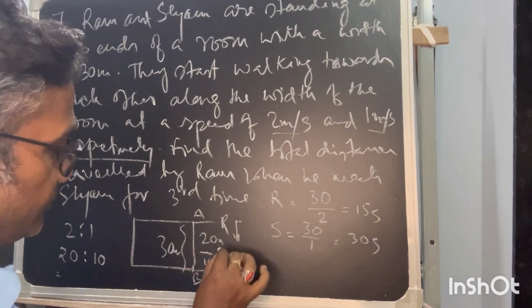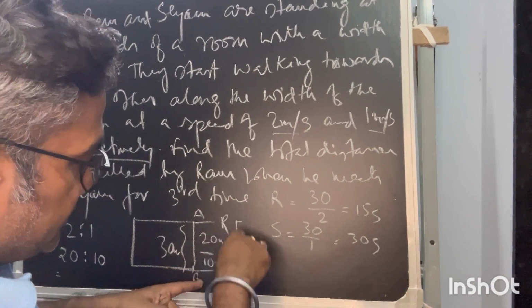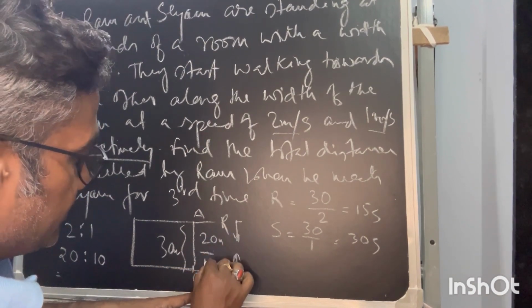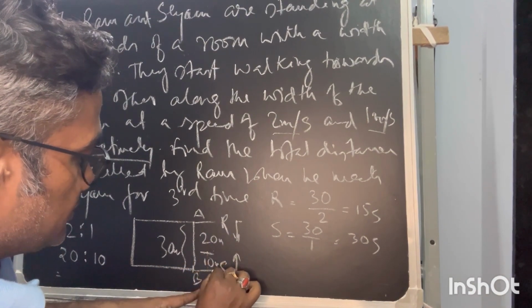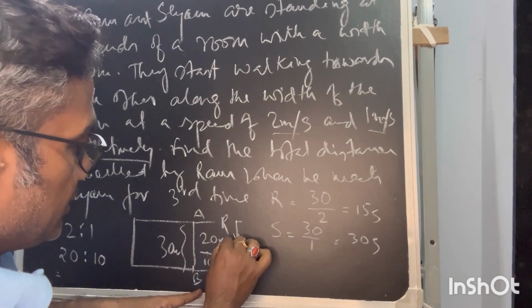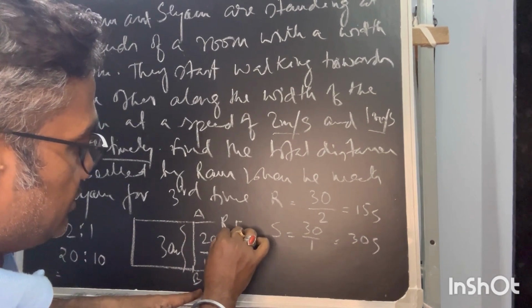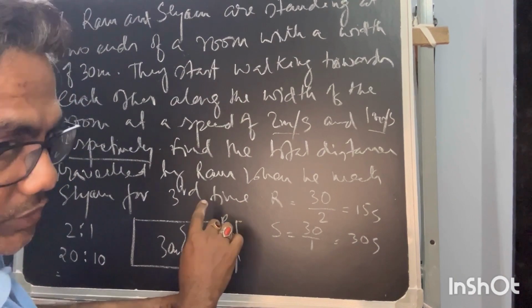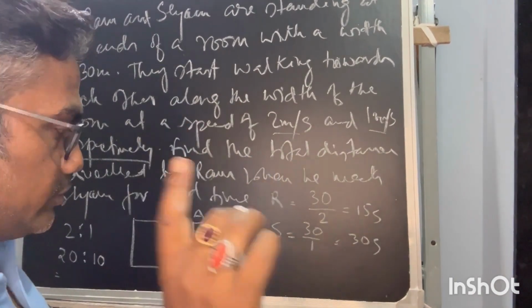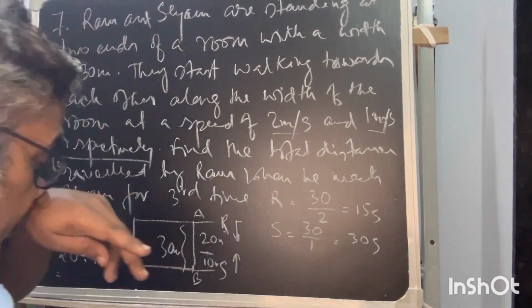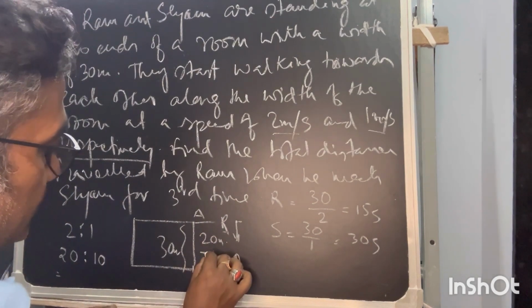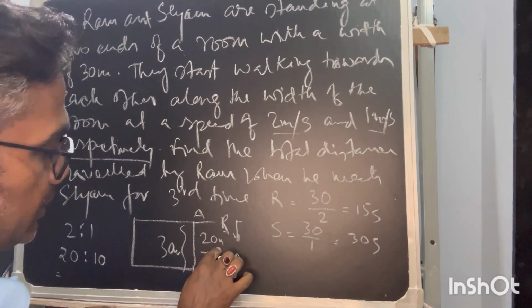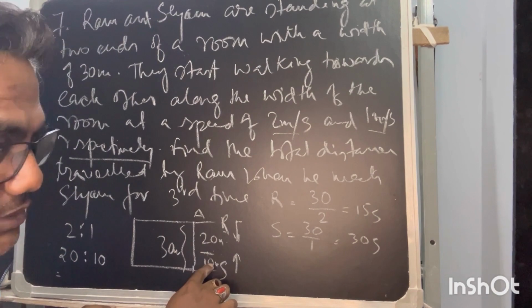Now in the second round, if after 20 seconds Sam comes back, and if I assume they meet somewhere in the second round, what would that location be? Then if I assume this is the 20 meters covered, Sam has covered 10 meters.